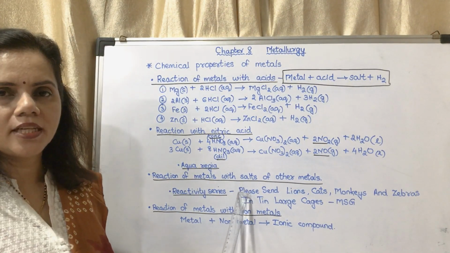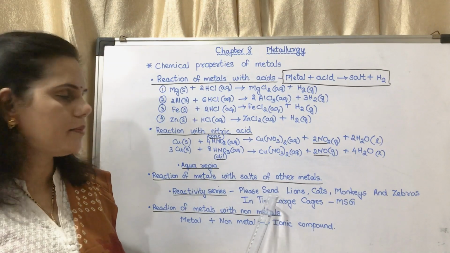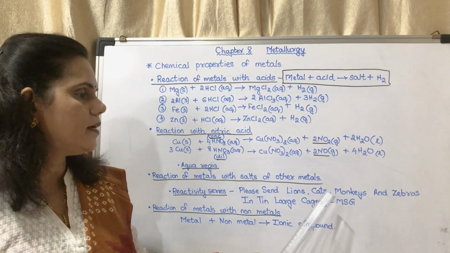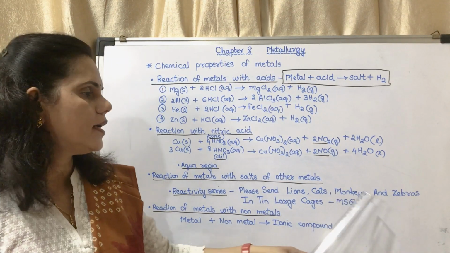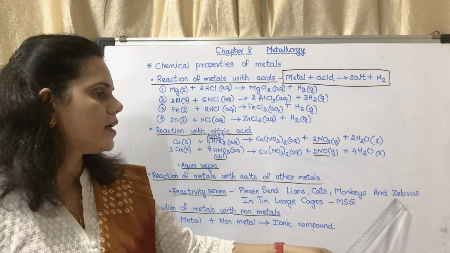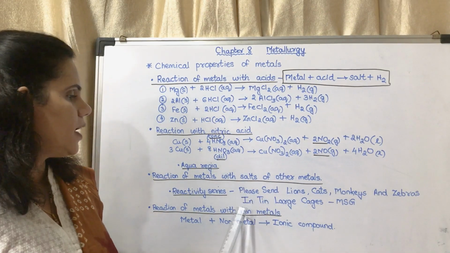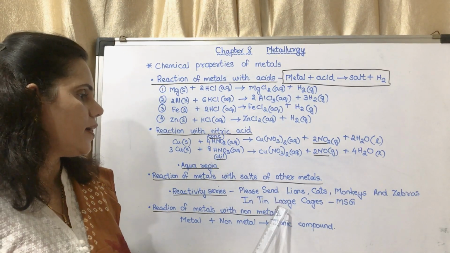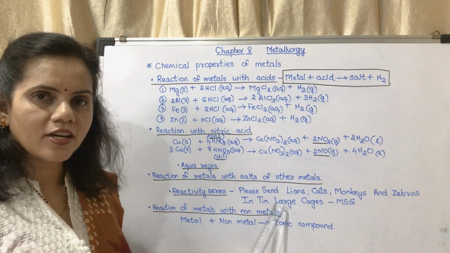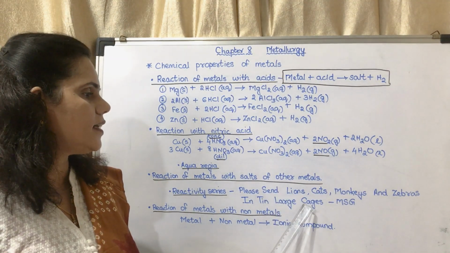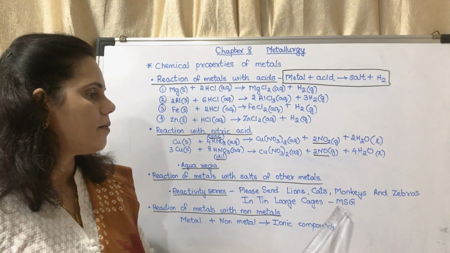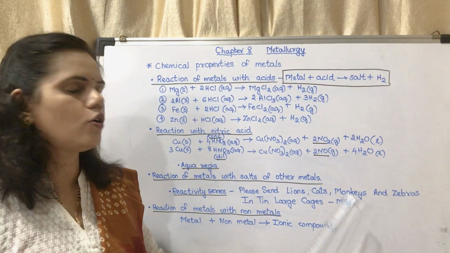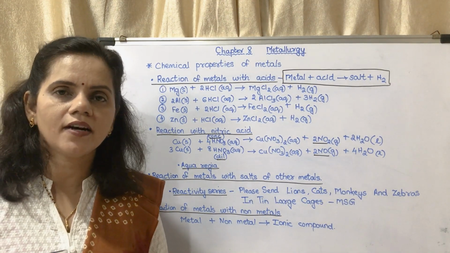P stands for potassium, S is sodium, Li is lithium, Ca is calcium, M is magnesium, A is aluminium, Z is zinc, I is iron, tin is tin, L is lead, C is copper, and MSG is mercury, silver, gold.